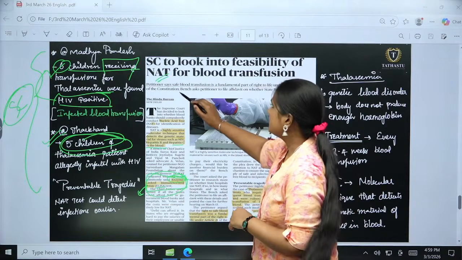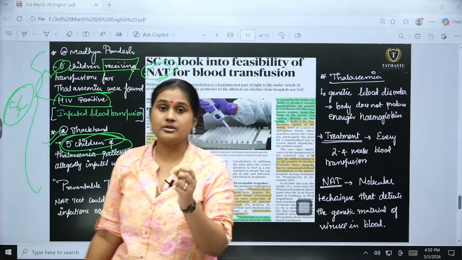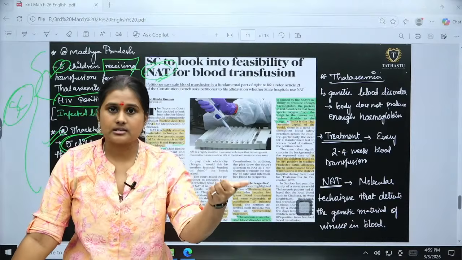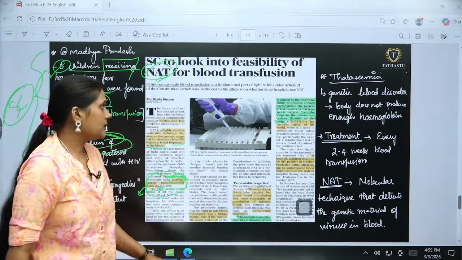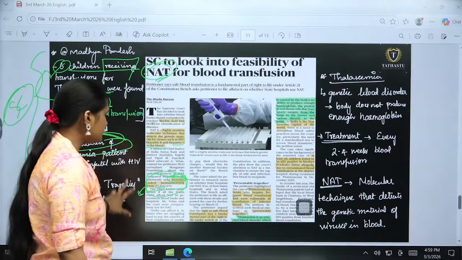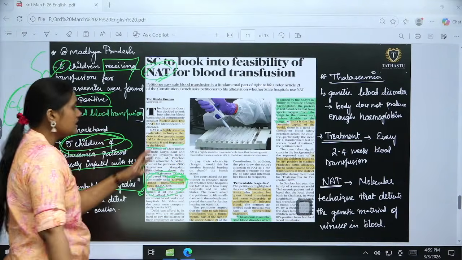So they are opting for NAT, the nucleic acid test, which gives more accurate and even earlier diagnosis of these viruses.